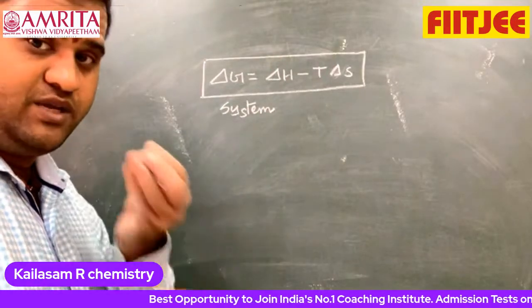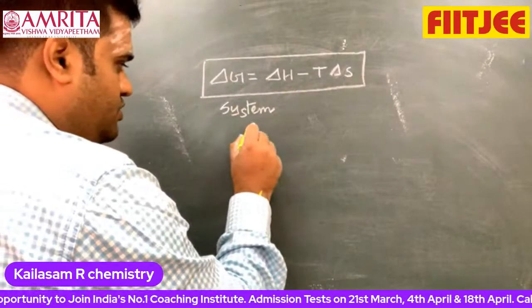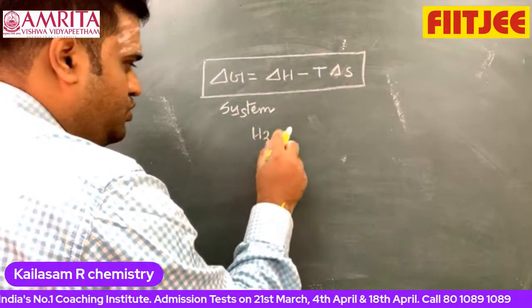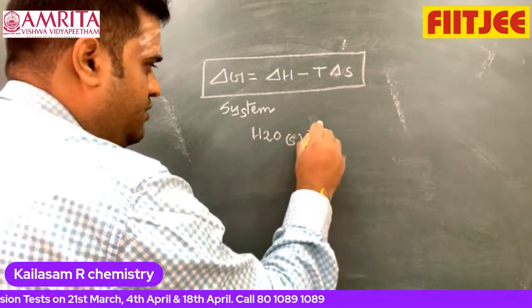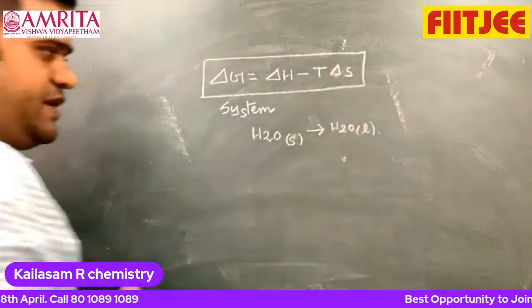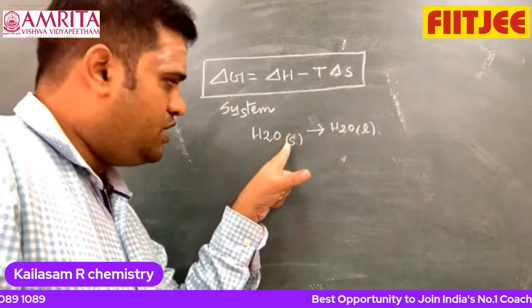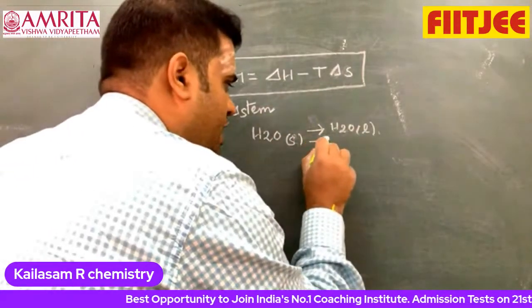Look at this, listen to me. Suppose H2O solid and H2O liquid, with the equilibrium arrow mark like this.